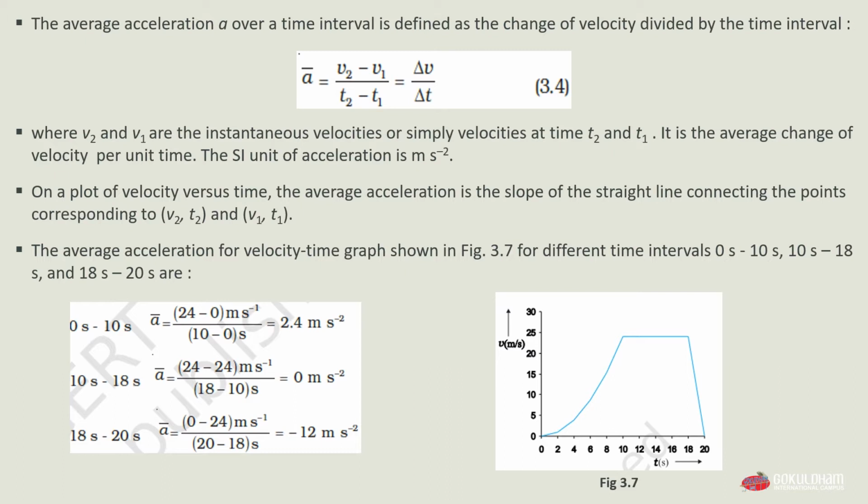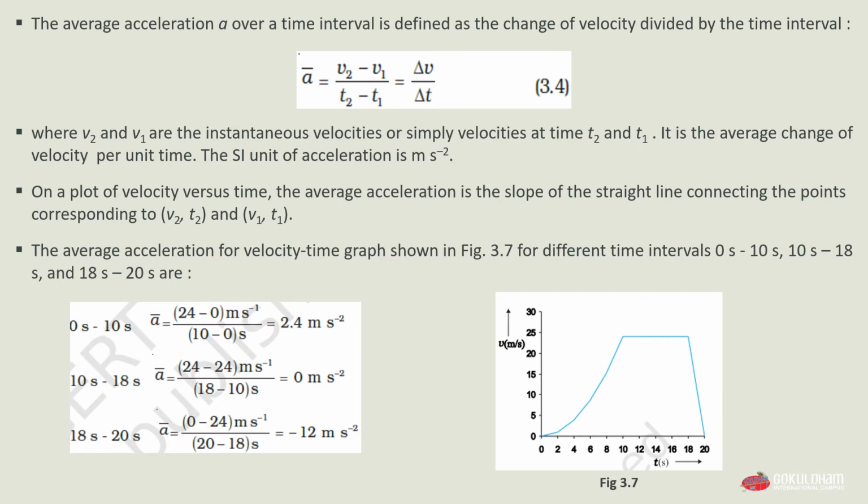This is the formula for calculating acceleration: a equals v2 minus v1, which is the change in velocity, where v2 is ending and v1 is starting, divided by the time interval t2 minus t1. So the formula for acceleration a is equal to delta v, the change in velocity, divided by delta t, our time interval.